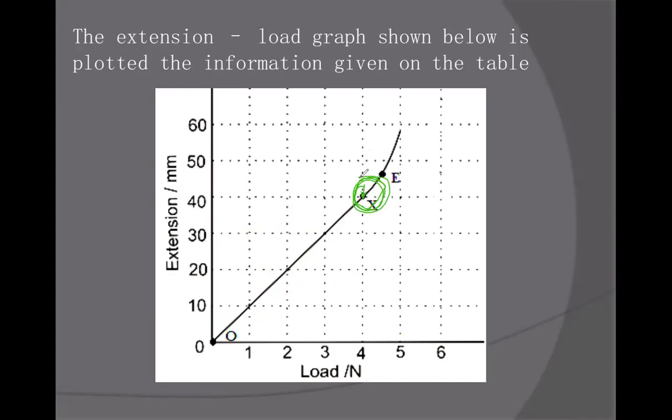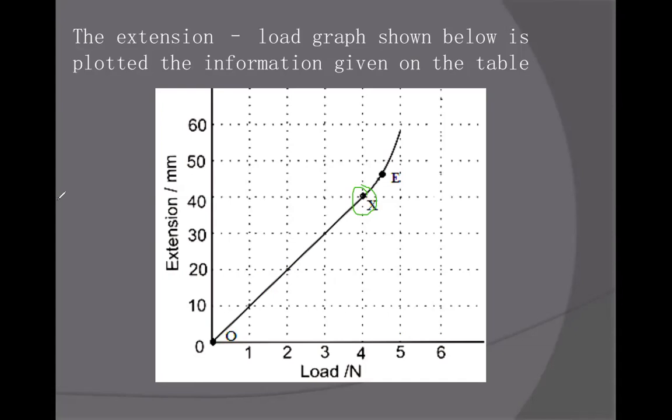If we have a graph and they want to know where the limit of proportionality is, then we draw a point from where the curve starts, or from where the straight line ends. Till the straight line, we have the limit of proportionality. At the end of the straight line, the limit of proportionality ends. So between 4 and 5 we write? No, the limit of proportionality on the graph is 4.